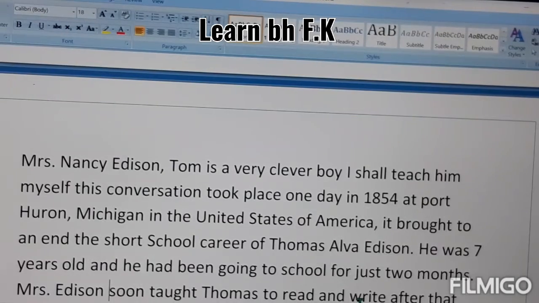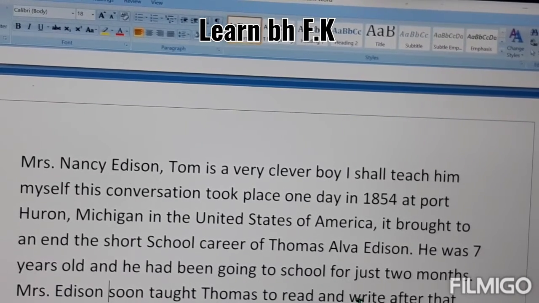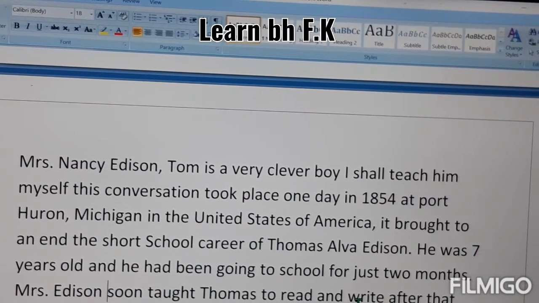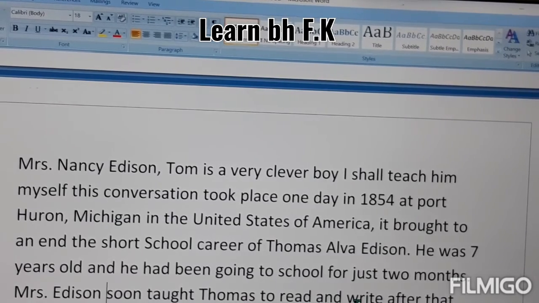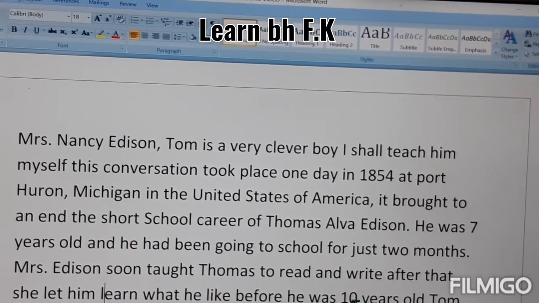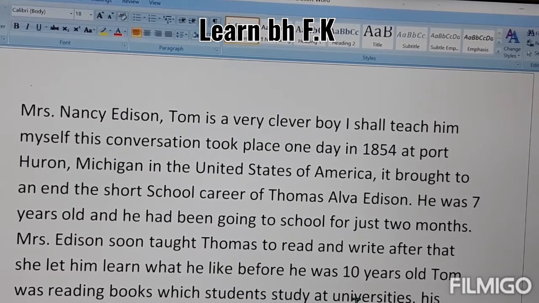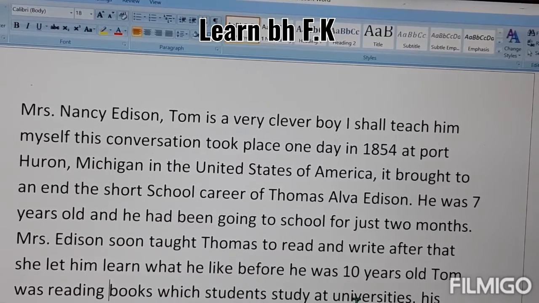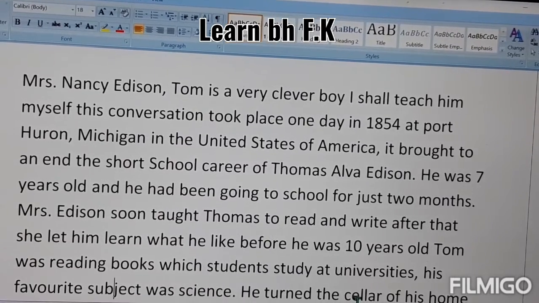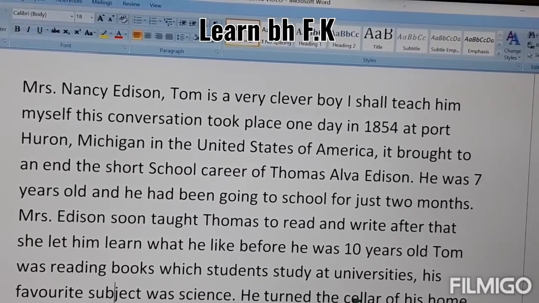He was 7 years old and had been going to school for just 2 months. Mrs. Edison soon taught Thomas to read and write. After that, she let him learn what he liked. Before he was 10 years old, Tom was reading books which students study at universities. His favorite subject was science.